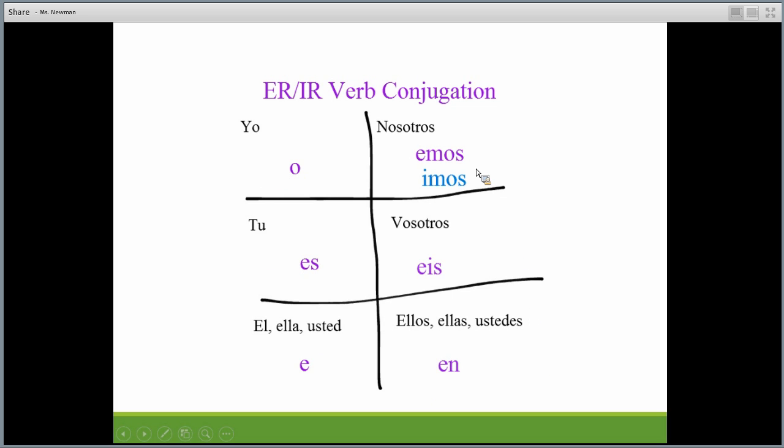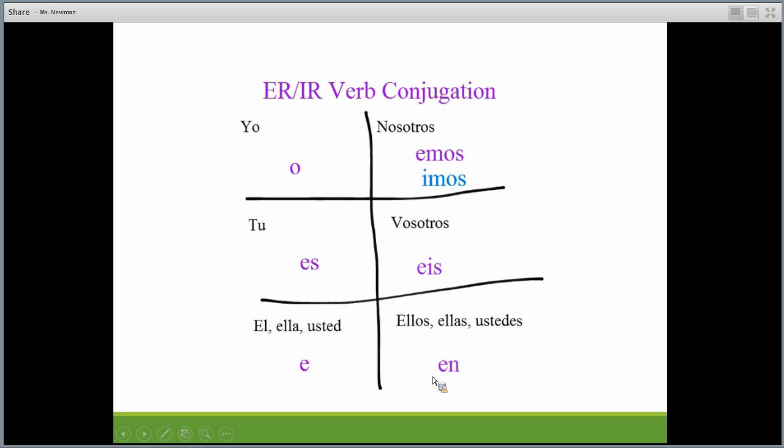The only difference one is nosotros. Either if it ends in ER, you would do emos, so like comemos, we eat, or imos if it's an IR verb, like escribir ends in IR, so escribimos. Other than that, you would follow this pattern for the endings. Remember, taking off the ER or the IR and adding this ending instead. So we have o, es, e, emos, imos, és, en.